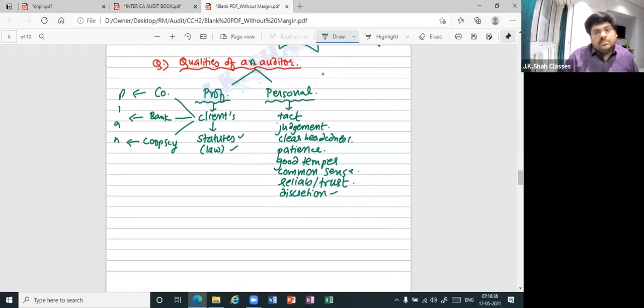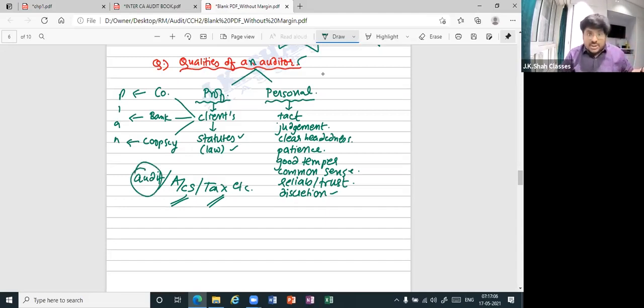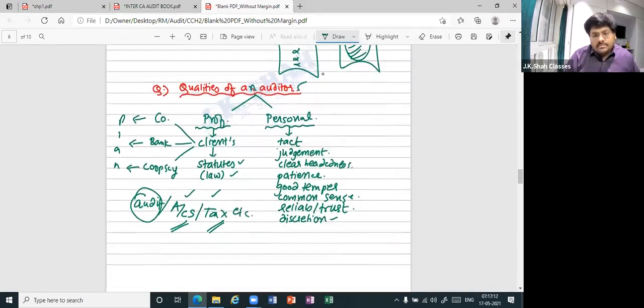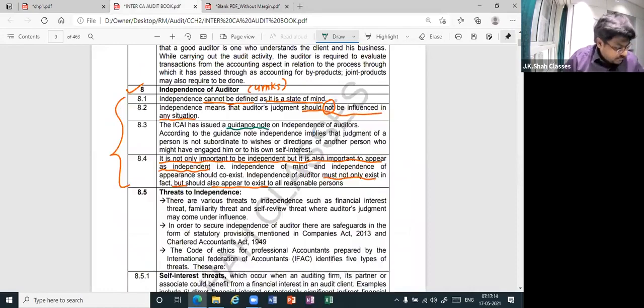All cool? But always remember one thing. Although we are talking about qualities of an auditor, he must not only have knowledge of the subject of auditing, he must also have knowledge of different subjects like accounts, tax, etc. Why? Because he has to check books of accounts. How can you check books of accounts if you don't know accounts? Similarly, he must have knowledge of tax because he has to check whether any tax evasion has happened or not. So auditor should not only have knowledge of auditing, that is obviously there. Apart from that, he should have knowledge of accounts and tax. All cool? Come, textbook.